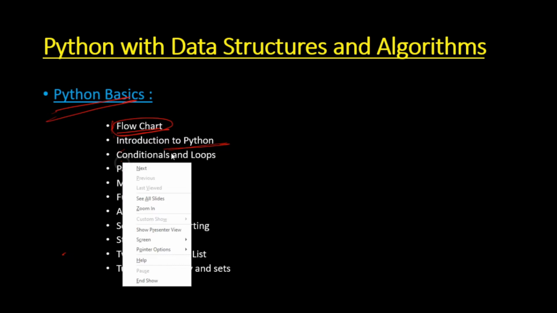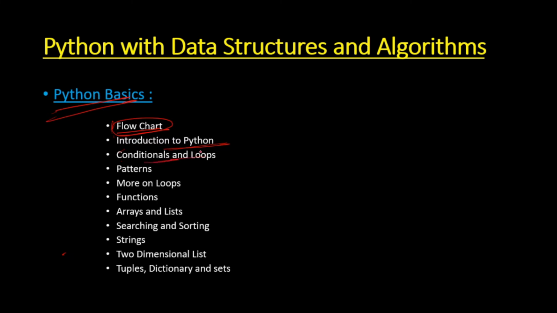Now coming to the next topic, we'll be doing conditionals and loops. In this, we'll be doing if-else conditions, while loop, etc. If you don't know what these are, don't worry. Everything will be covered from the basics, so you don't need to worry about anything. Next, we'll be doing some pattern questions based on while loops. After that, we'll be doing the for loop and range method in Python, and here the loop concept will become clearer to you.